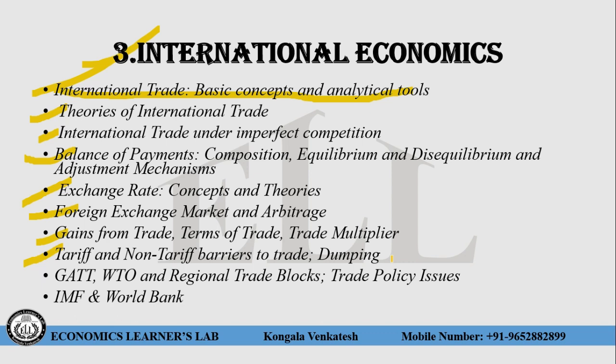In this international trade you have to understand 3 main words, that are dumping, arbitrage, and types of dumping. Here you have to understand what is WTO, what is IMF, what is World Bank, what are the allied institutions of the World Bank, and the main functions of these 3, the World Trade Organization, IMF and World Bank, and the recent trade policy. You have to understand. So this is all about international economics.